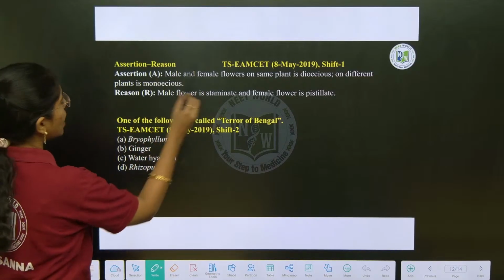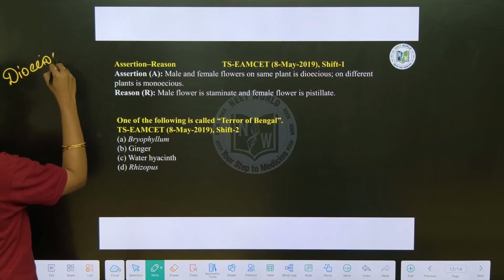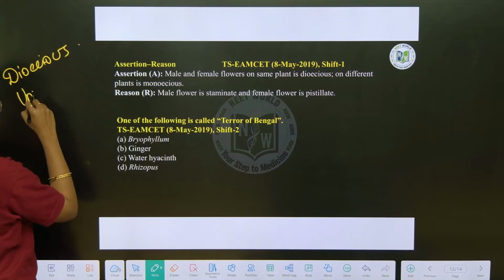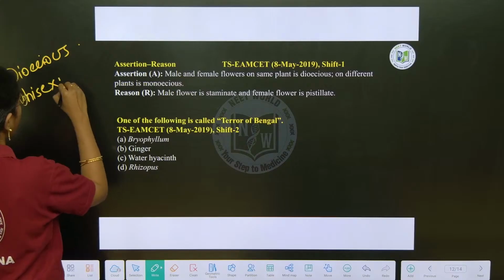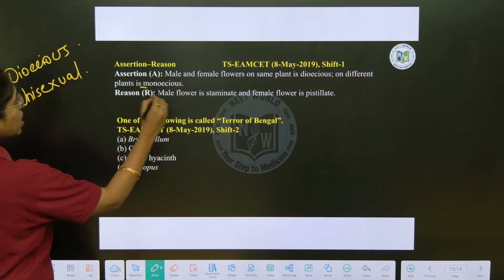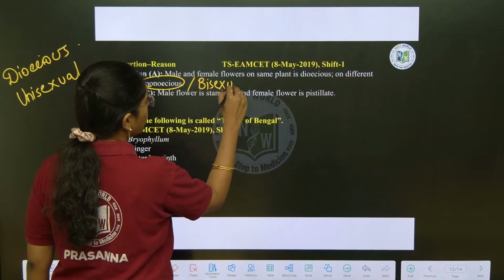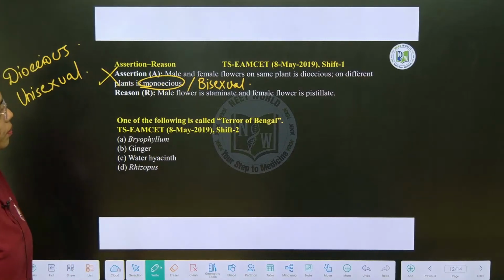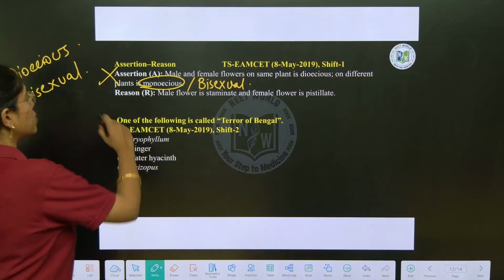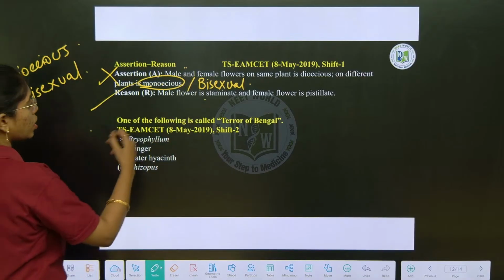Wrong, because dioecious can also be used as unisexual, meaning male and female flowers will be on separate plants. Monoecious is also addressed as bisexual, where male and female flowers will be on the same plant. So, A is wrong. In reason, male flower is staminate and female flower is pistillate. So, here assertion is wrong and reason is true.